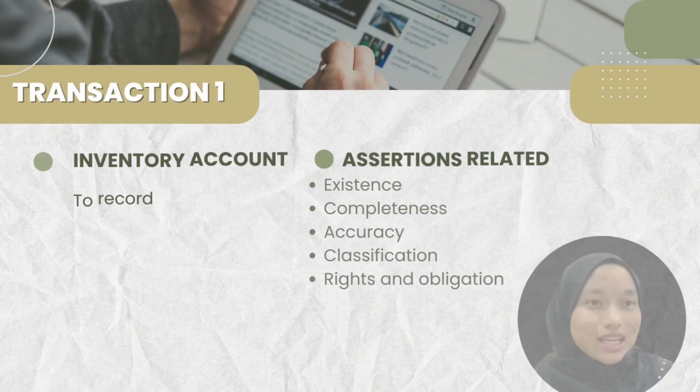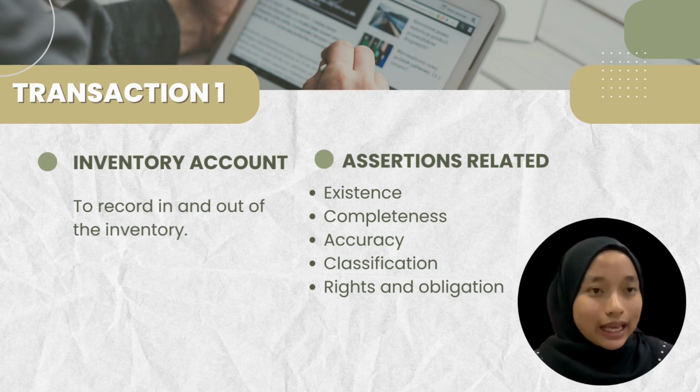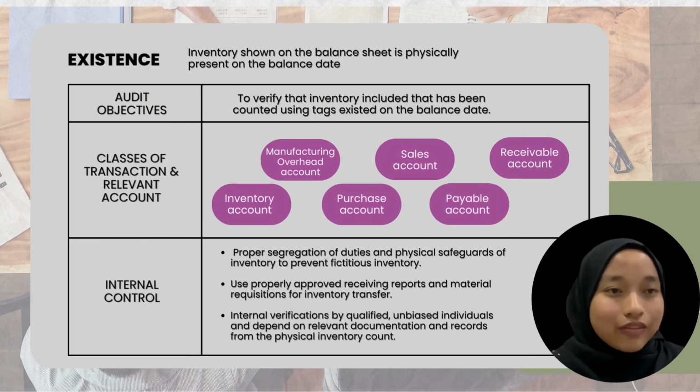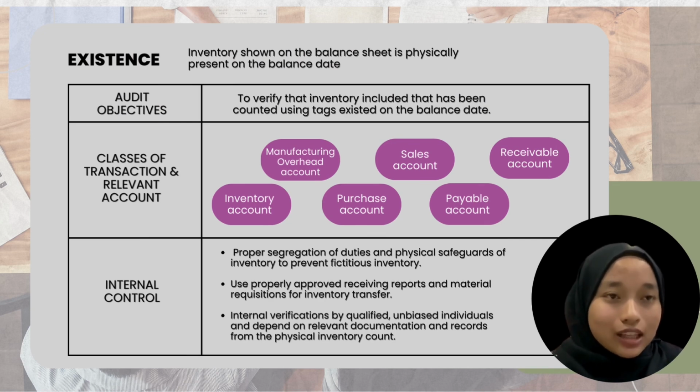The first transactions include the inventory account, which is to record the in and out of the inventory. The assertions related to this transaction are existence, completeness, accuracy, classification, and rights and obligations. The first assertion is existence. Inventory shown on the balance sheet is physically present on the balance date. The audit objective is to verify that inventory included has been counted, testing existence on the balance date. The transactions include the inventory account, manufacturing overhead account, purchase account, sales account, payable and receivable account.